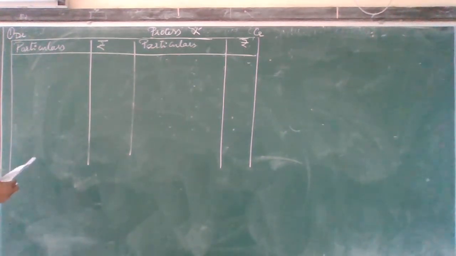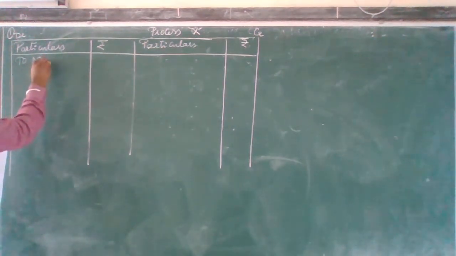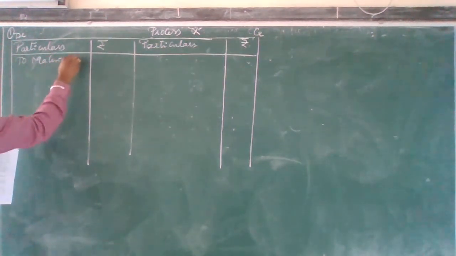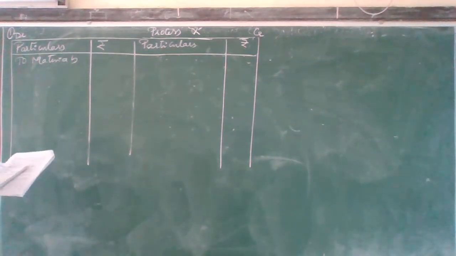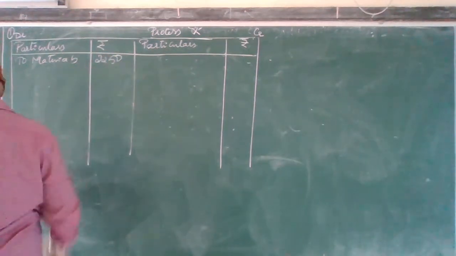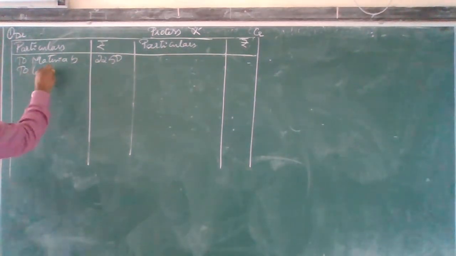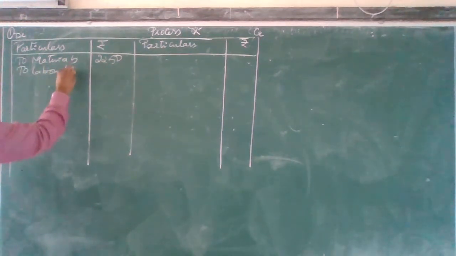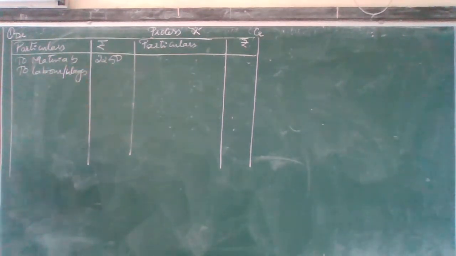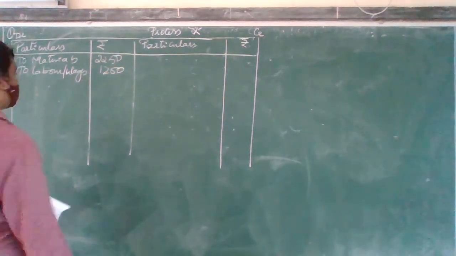First, what do I have? To materials. How much do I have? That is 2,250. Okay, then after that, to labor or wages. How much do I have for the first process X? That is 1,200.